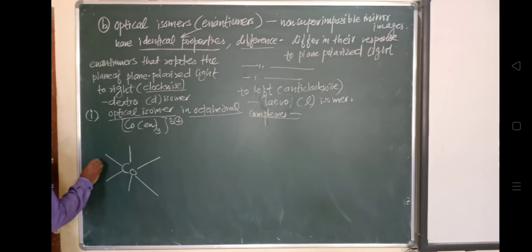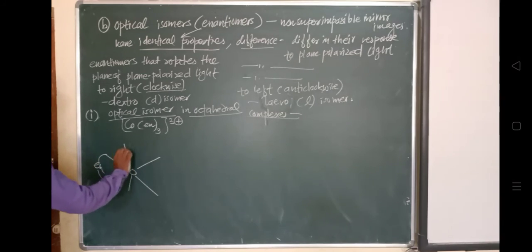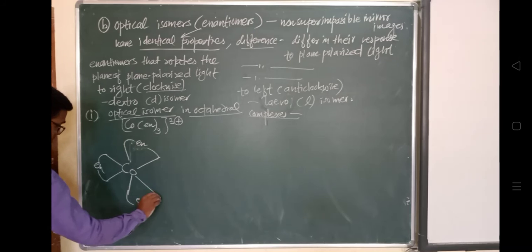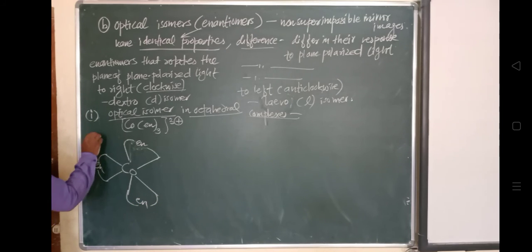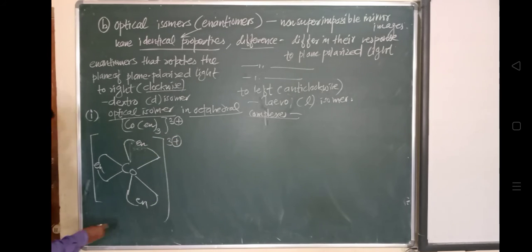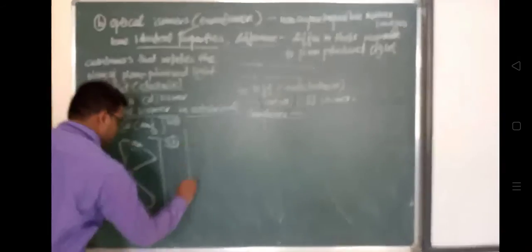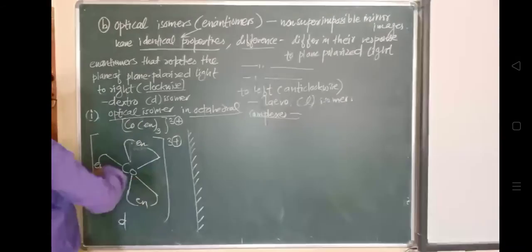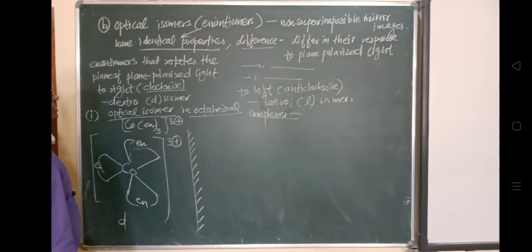En 3 times, so this is en, and this is the en structure, ethylenediamine, and this is en, that is ethylenediamine, and it has a 3 plus charge. So it is called a D. And its mirror image, suppose this is a mirror, so its replica in the mirror will be the laevo isomer.